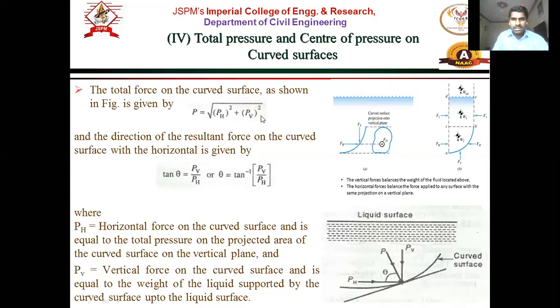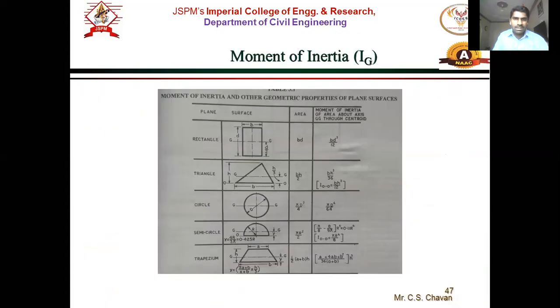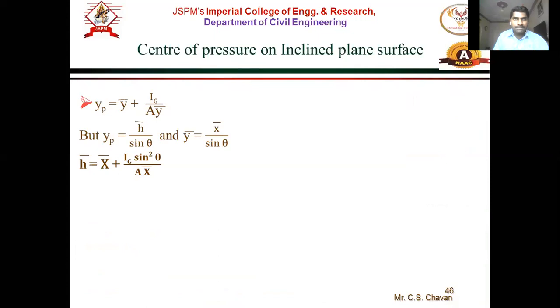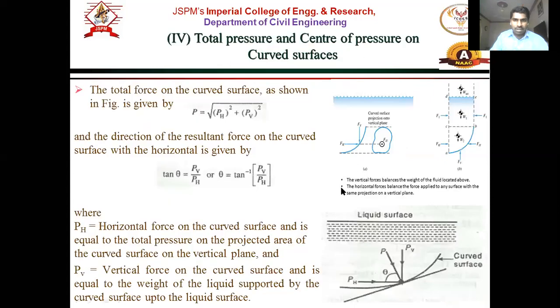So slightly this part is different as compared to the previous three derivations. In those three derivations we found the total pressure and the center of pressure, but here it is different because it is a curved surface. On the curved surface, the pressure is not linearly varying, it is not constant, so it is uneven. Therefore in this case the integration method is not applicable. In the other cases we used integration because the pressure was linearly varying, but here it is not linear because it is a curved surface. So the integration method is not applicable here.